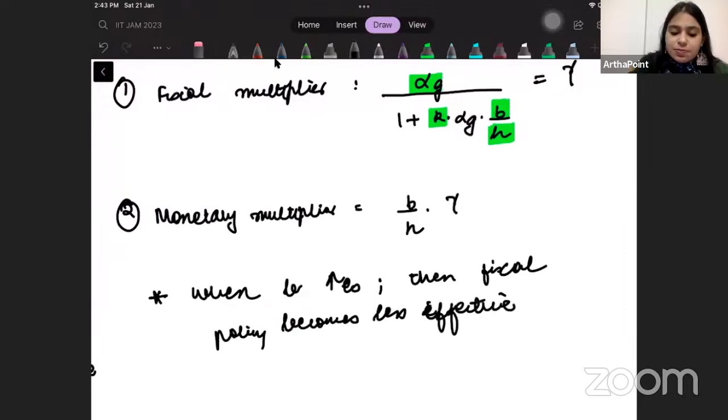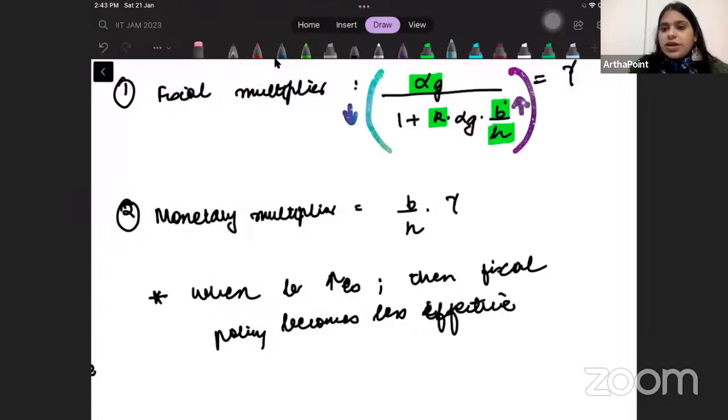I know that this B is coming in the denominator. So I know that if this B increases, the entire fraction will decrease because it is in the denominator. So when B increases, the fiscal policy multiplier will decrease. So it will be less effective.